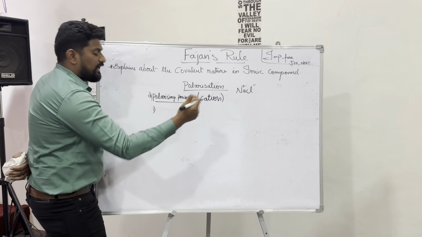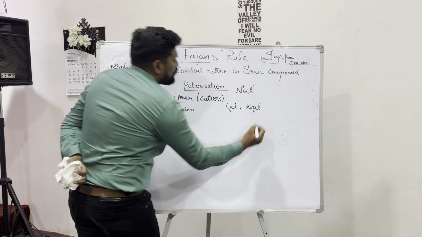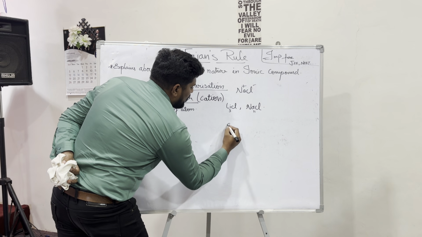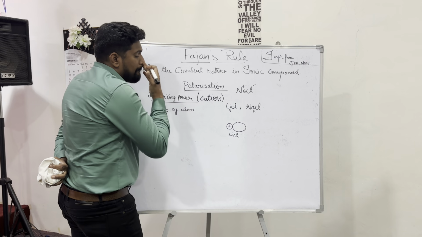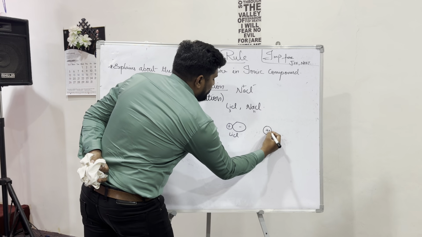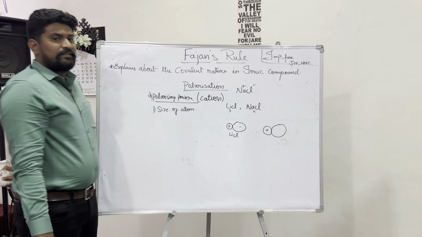How can this happen? Let me take the example of LiCl and NaCl. These are ionic compounds where lithium is a smaller atom and sodium is an 11 electron atom. If you draw the structure for LiCl and for NaCl, you can see some difference in the size of the atom.